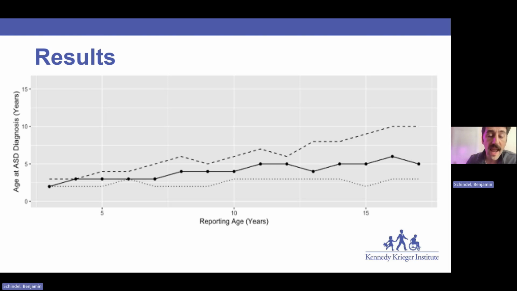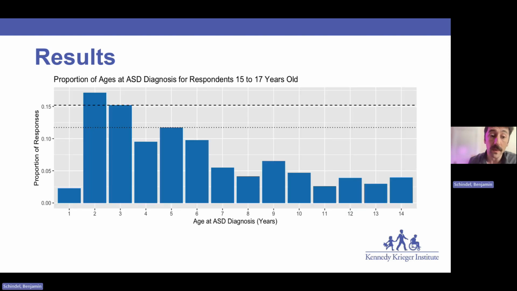This graph is showing the age at which the survey was completed along the x-axis compared with the age at which autism was diagnosed. And the main takeaway from this is just how flat that line is. What this is telling us is that for pretty much every age at which the child was when the survey was completed, autism had been diagnosed at somewhere between 4 and 6 years old. When we look at the proportion of ages of autism diagnosis, we see that the peaks are at 2, 3, 5, 6 years, and then really tail off after 6 years.